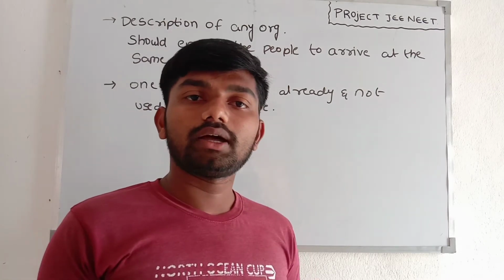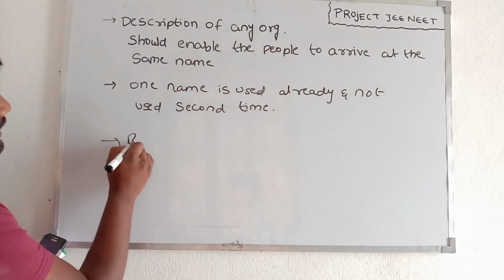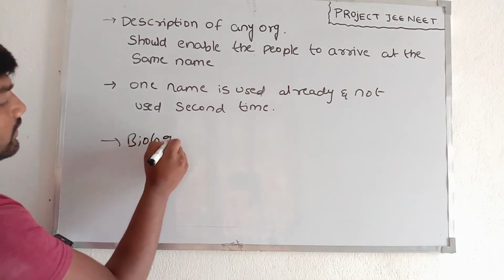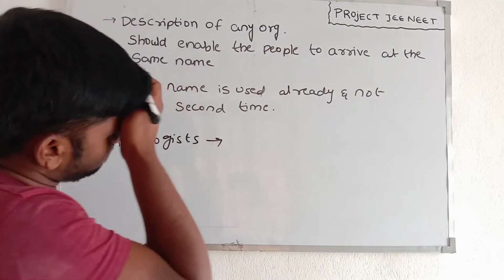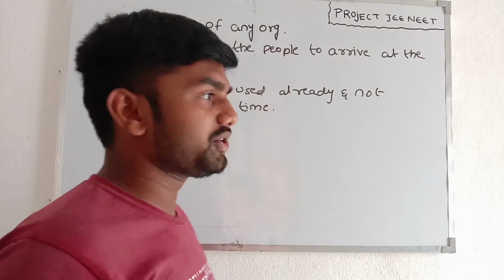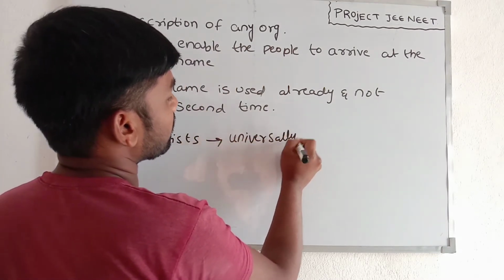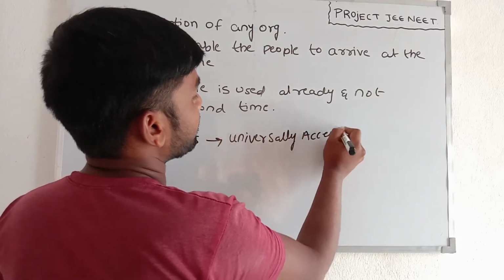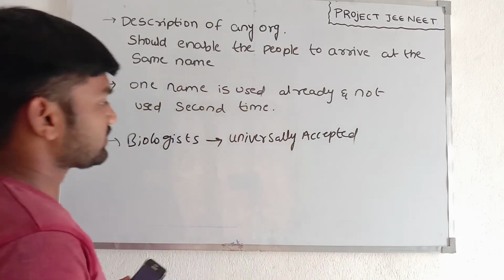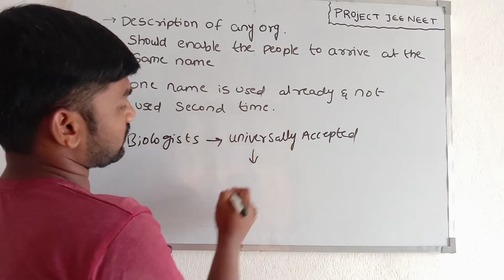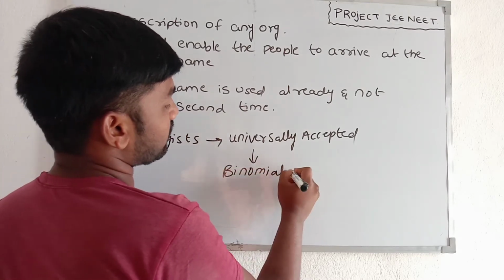So the biologists established some procedures which are universally accepted. That is called binomial nomenclature.